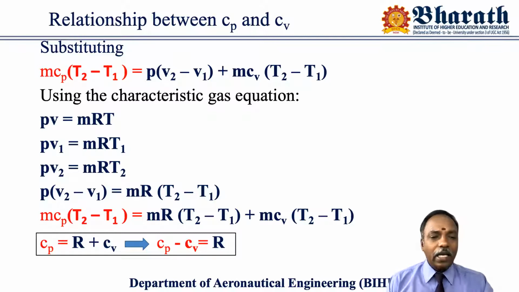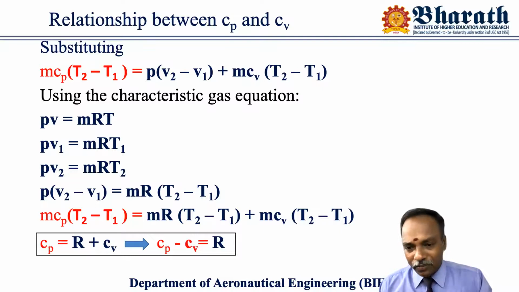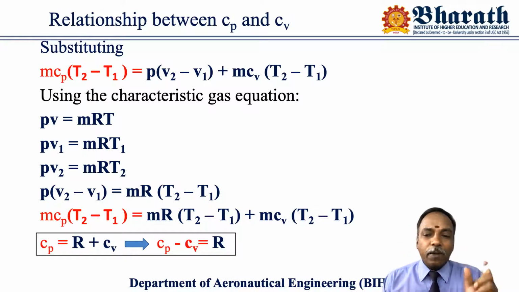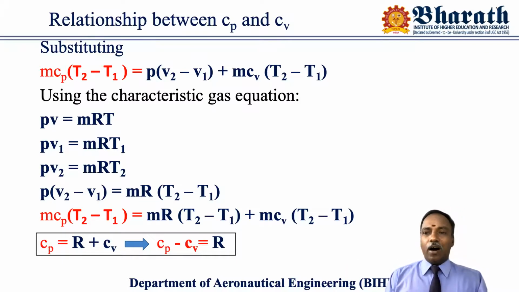Taking Cv to the left hand side, Cp minus Cv is equal to R. So what is R? Characteristic gas constant. The difference between specific heat at constant pressure and specific heat at constant volume of any gas will give its characteristic gas constant R.